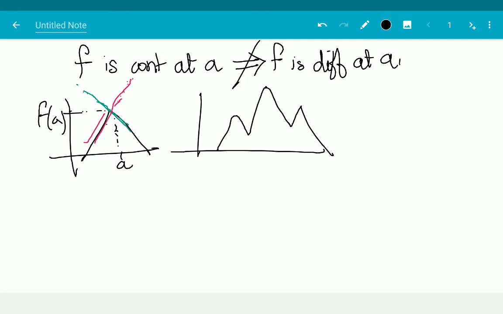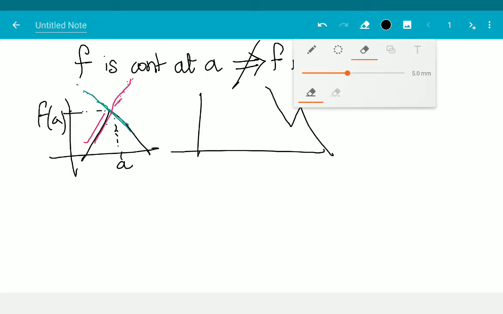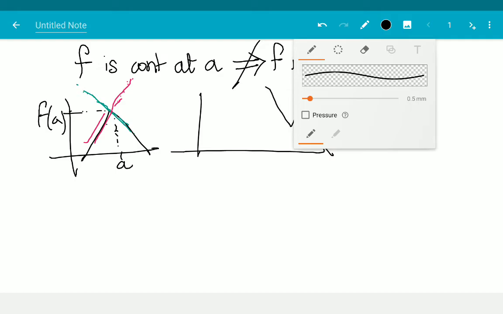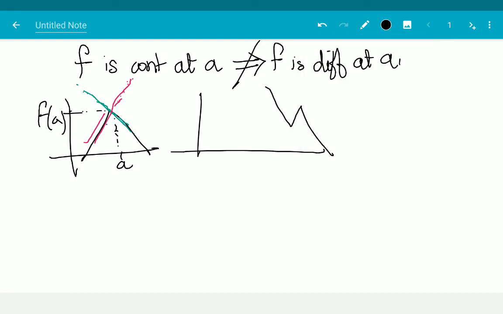Okay. So now it's not differentiable at this point, this point, this point, this point, and this point. Great. It's still differentiable at all the other points. What do we do?